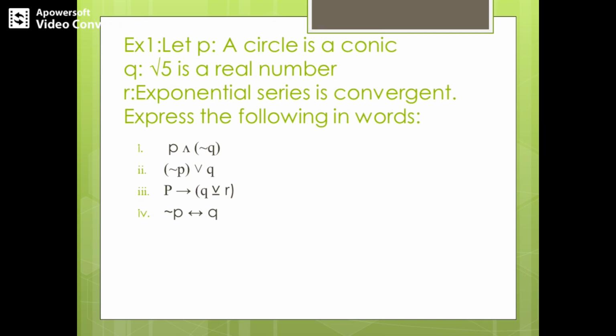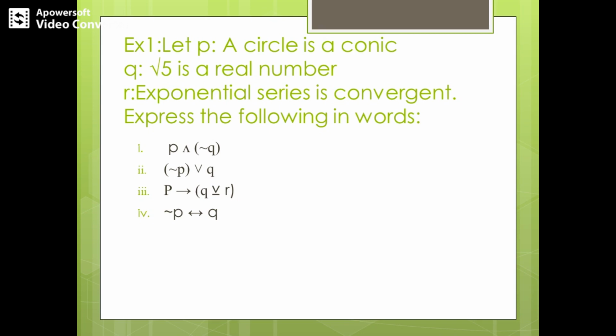Along with that, we can have the final answer to this question as: if a circle is not a conic, then root 5 is a real number, and if root 5 is a real number, then a circle is not a conic. This is because we can write this biconditional symbol as a conjunction of the two conditionals.